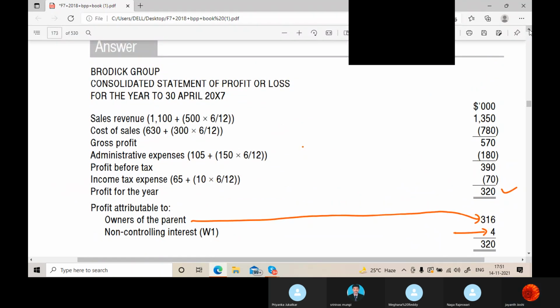How did you get this 316? Any one of you, can you tell me this figure? I have already explained: 40 is the total year profit. We did 6 by 12 to get the post-acquisition profit. We did 20% of that. We got NCI as $4.